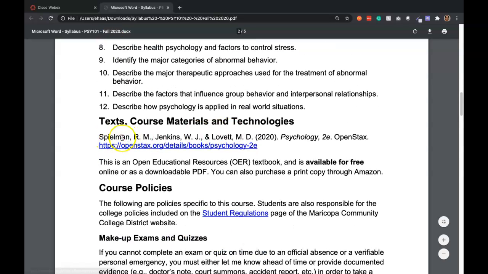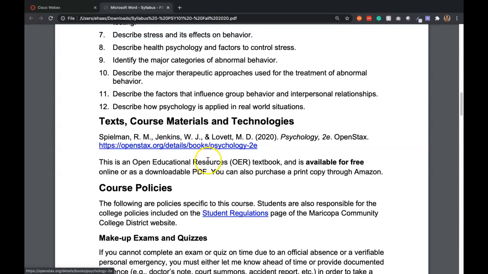Now, the textbook that we're using is a free online textbook, and this is the link to the website for the textbook. You'll also see on Canvas, I have all of the different parts of each chapter that we're doing already built into Canvas, so you don't ever have to go to this website, but you certainly can if you want. You can also go to that website and download a PDF version of the textbook if you wanted to print out parts. You can also purchase a print copy through Amazon. It costs about $30, and it'll get to you in a couple days. So that is our free online textbook.